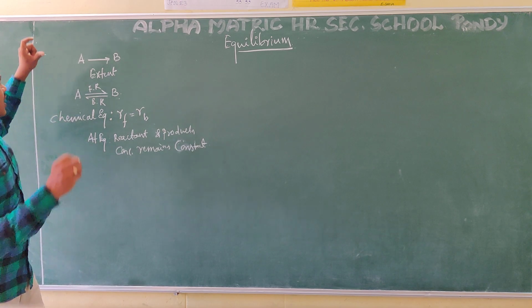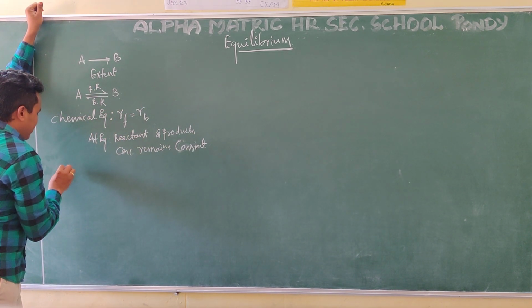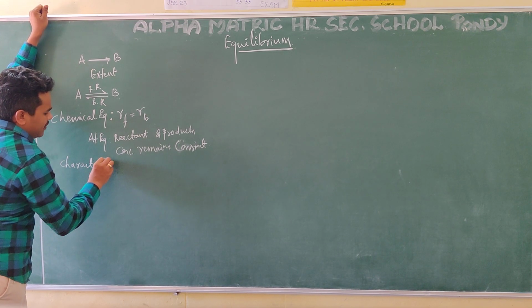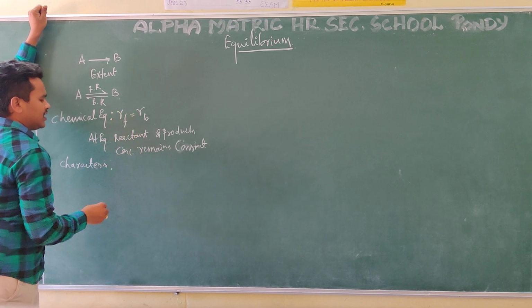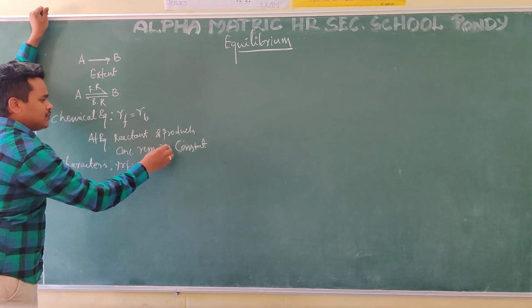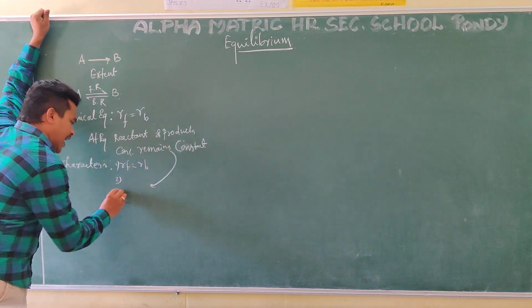Now we are talking about the characteristics of equilibrium. These two points also come under this: the rate of forward reaction is equal to the rate of backward reaction, and the concentrations are maintained constant.